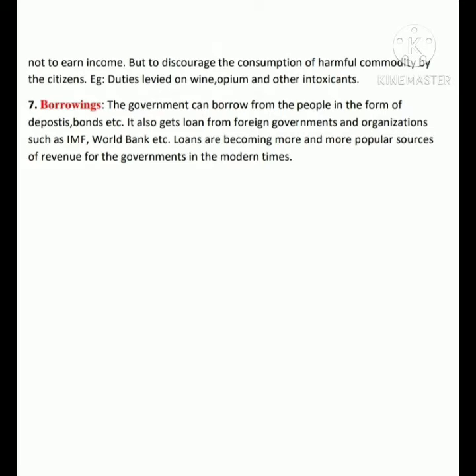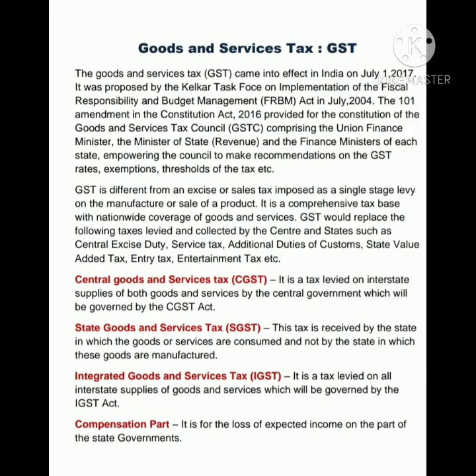That money will be in the form of deposits or bonds, etc. Also, government can get loan from foreign institutions or foreign organizations like IMF and World Bank. Also, loans are more popular form of revenue for the government. It means whenever government is in need of money, it can take loans from the banks.